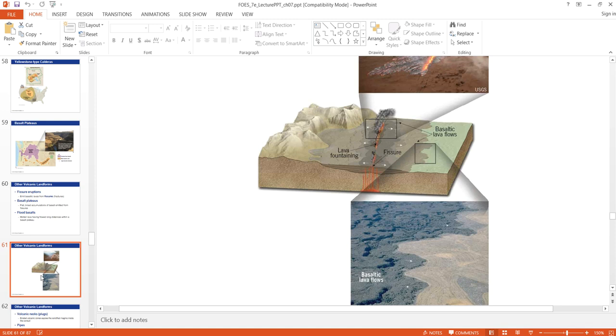So that has created a very large basaltic plateau on the Indian subcontinent.